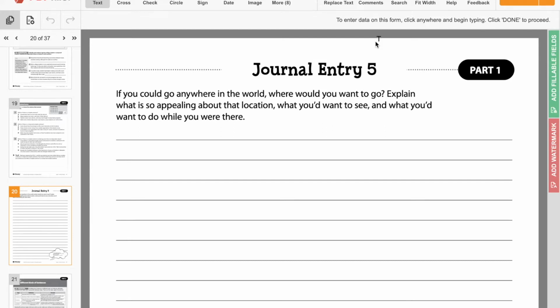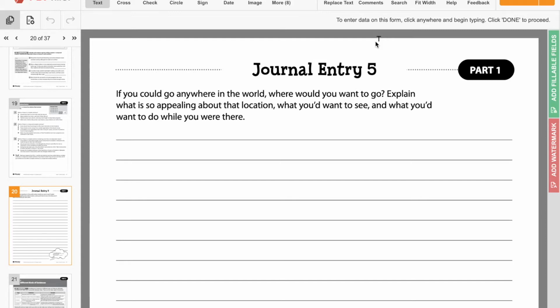So the first option is journal entry 5, which asked you if you could go anywhere in the world, where would you want to go? Explain what's so appealing about that location. What would you want to see, and what would you want to do while you were there? So, obviously this is if there was nothing keeping us from traveling right now.